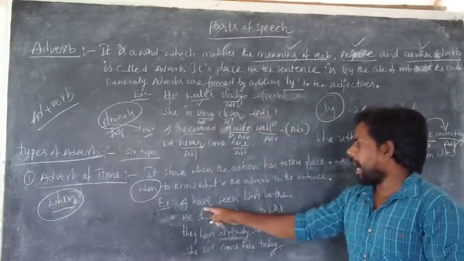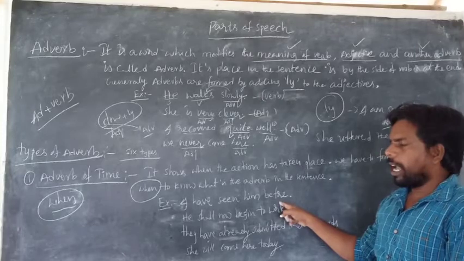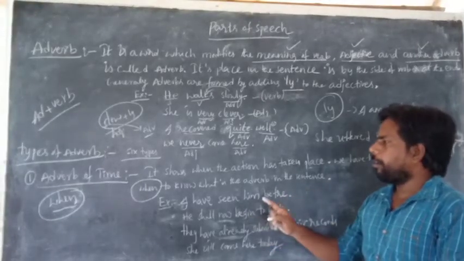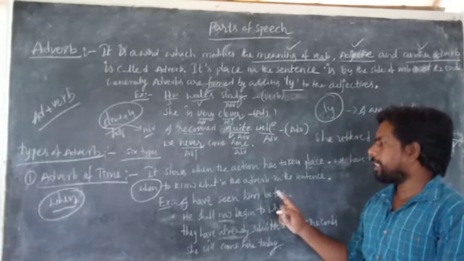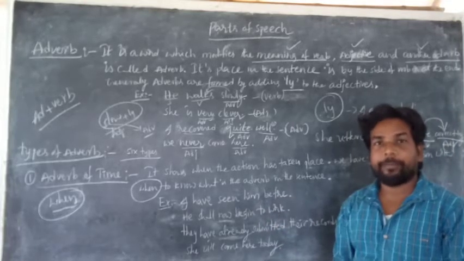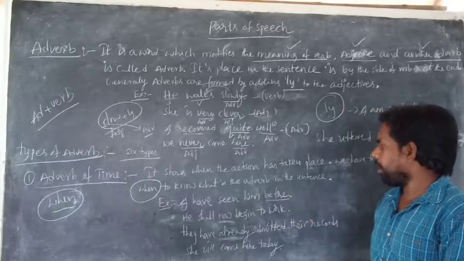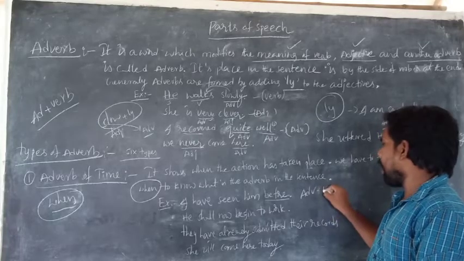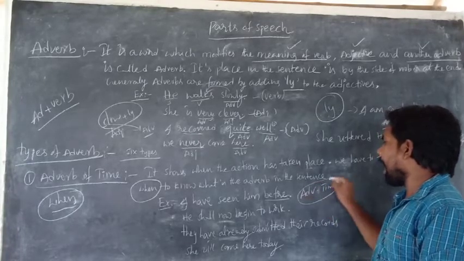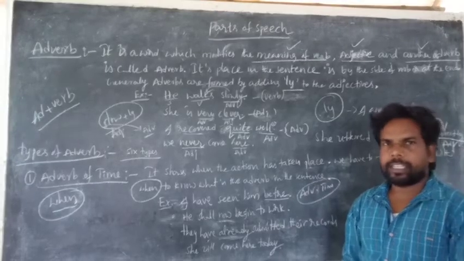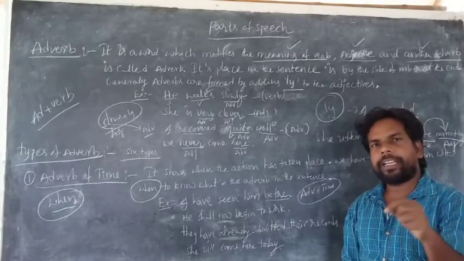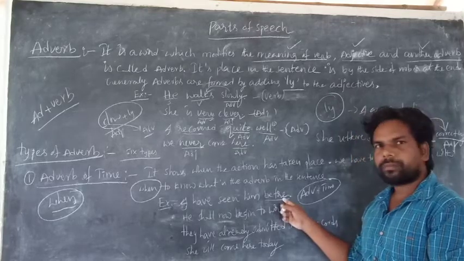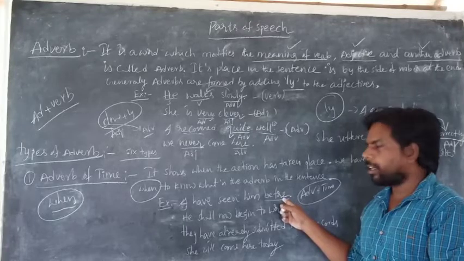I have seen him before. So how can you make a question with when? When have I seen him? When? Before. Before is called adverb of time. Is it clear? When have I seen him? Before. Is it clear? Next one.